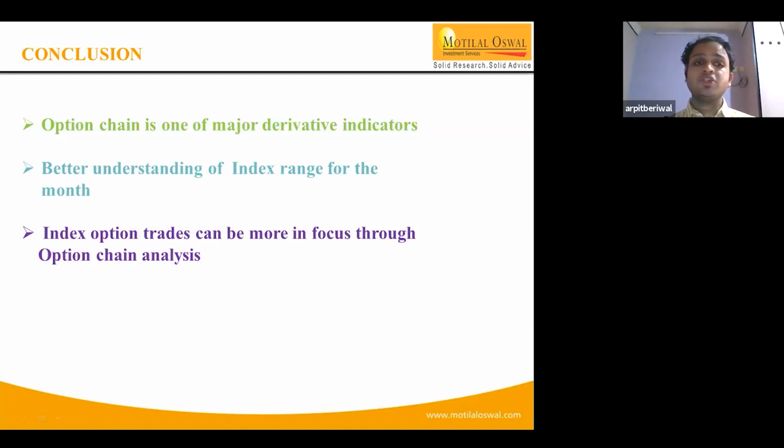Now talking about what to check in PCR for option buying. PCR is totally a different concept, that is the put call ratio, where generally a higher put call ratio favors the bull sentiment, whereas a lower PCR favors the bearish sentiment. Currently, the put call ratio is slowly and gradually increasing. That provides momentum to the market as well. Overall, the broader market has moved up significantly, and if you see now, the market is inching towards 9,600 zones. Why? Because there were continuous call and put trading activities at the 9,400, 9,450 strikes.